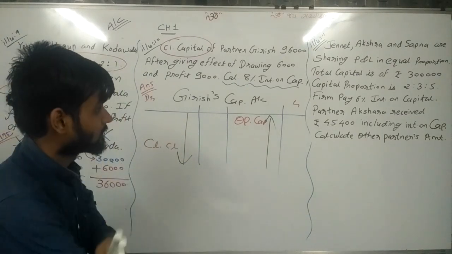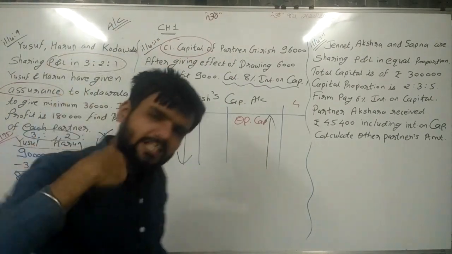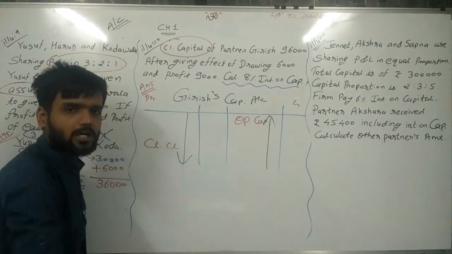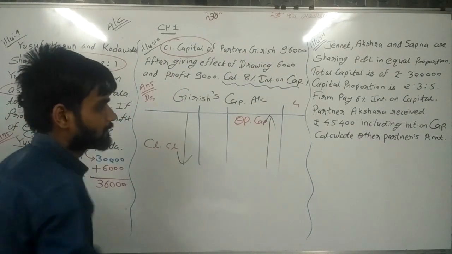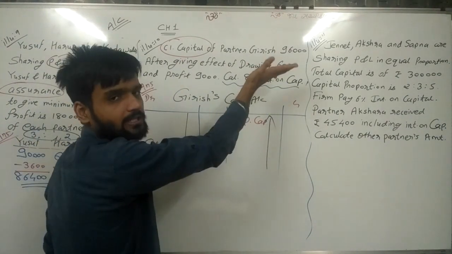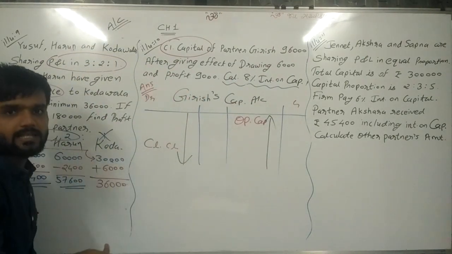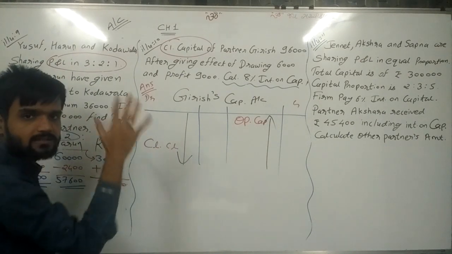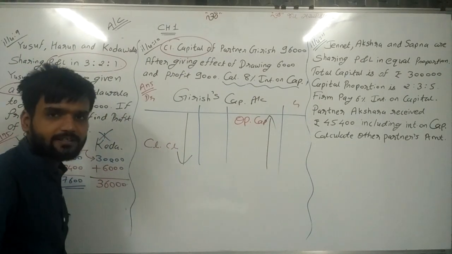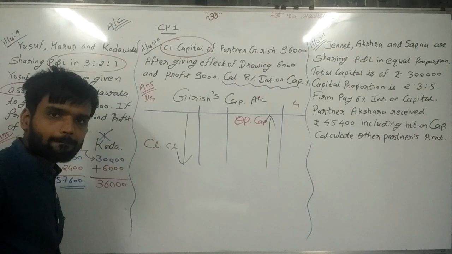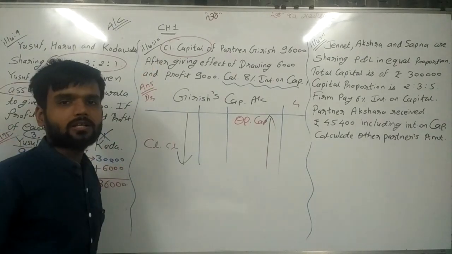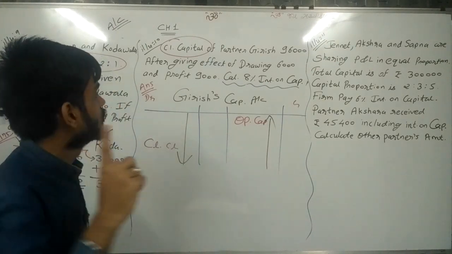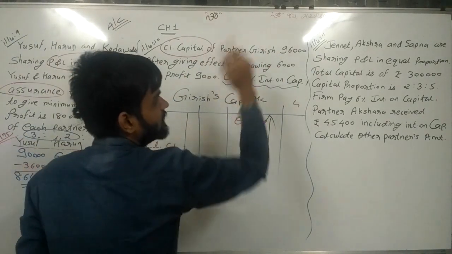So again, whenever opening capital is not given and we need to find opening capital, then what you need to do? Prepare the capital account. Credit side increase capital, debit side capital decrease. Opening balance credited, closing balance at the end on the debit side. Simple. Now read the question and write the entries. Simplest one. So first, closing capital of partner Girish is 96,000.